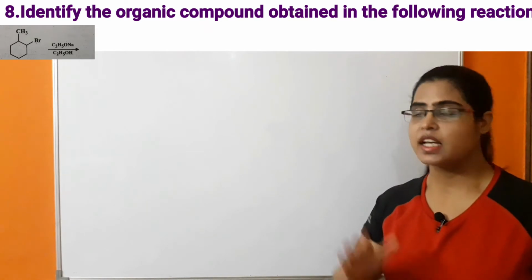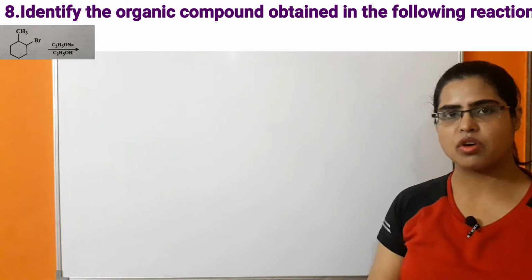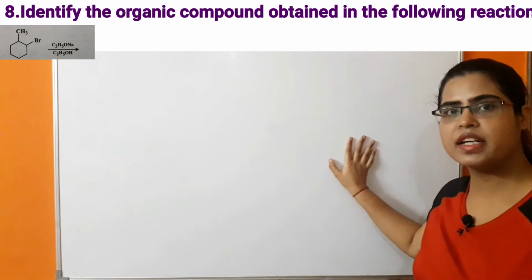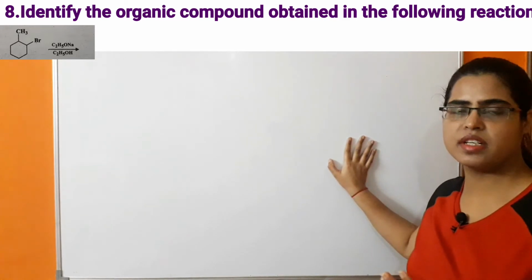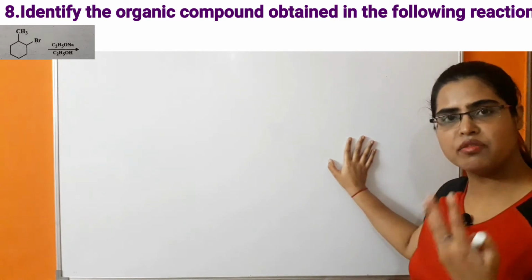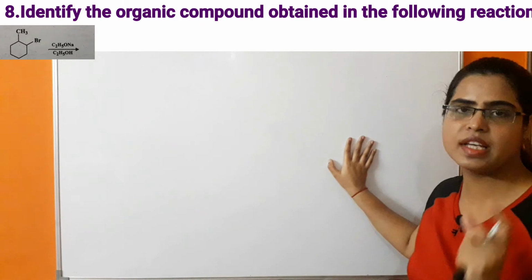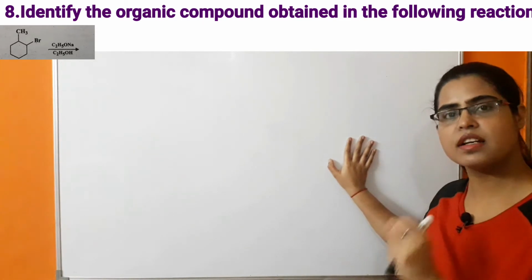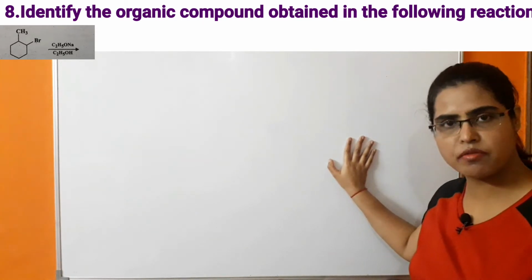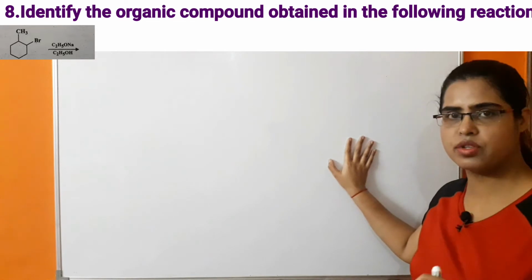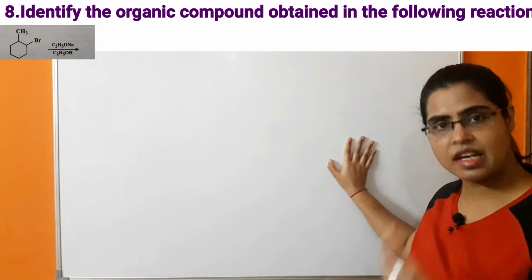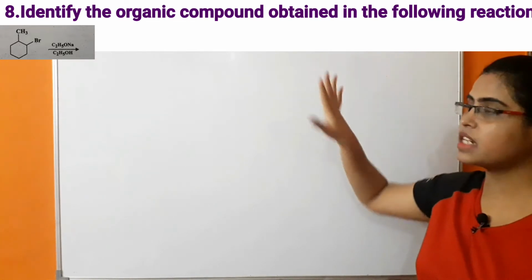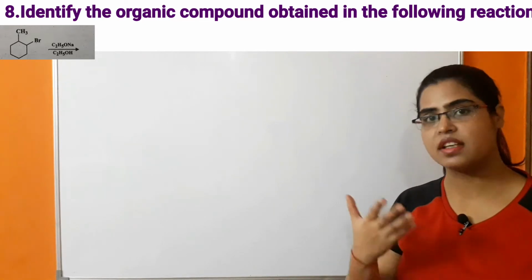A mixture of alkenes is obtained on the product side, in which the major composition is the more substituted alkene, whereas the lesser composition is the less substituted alkene, which is less stable. It means this reaction follows Saytzeff rule.